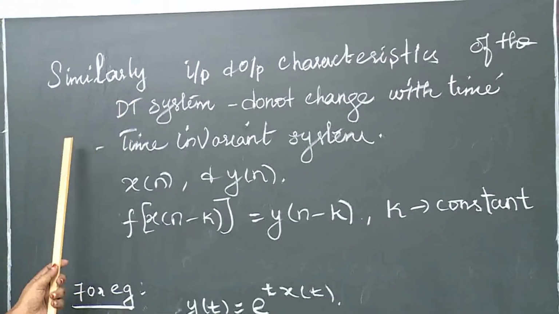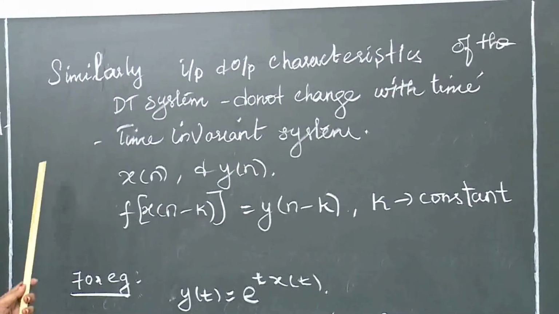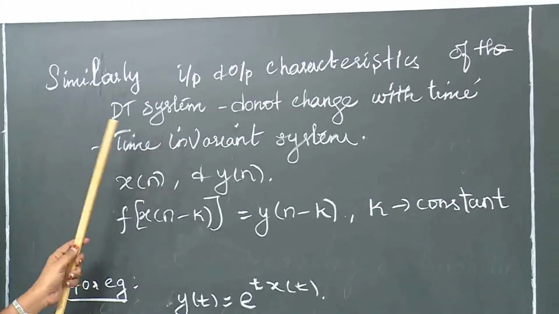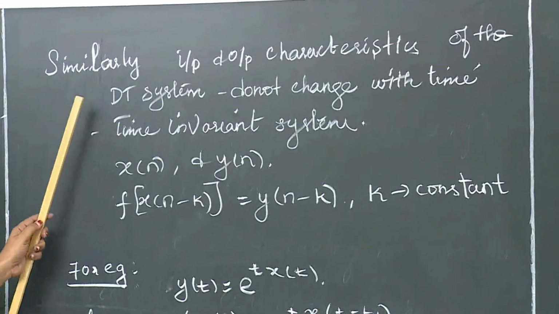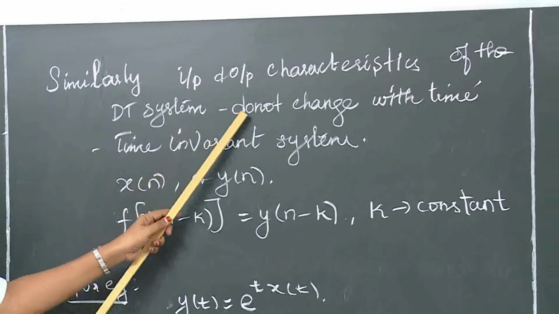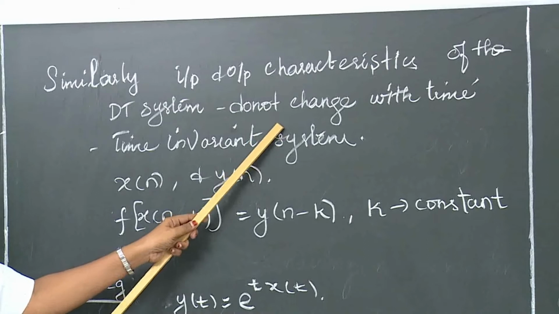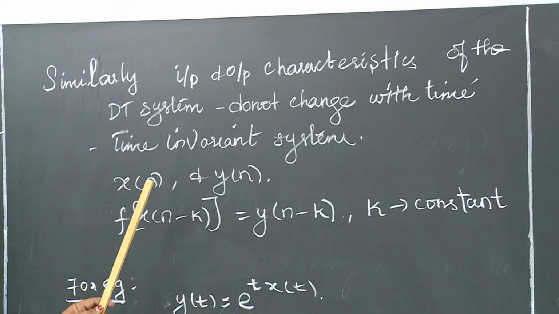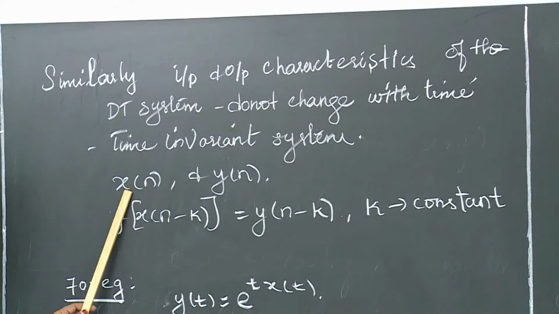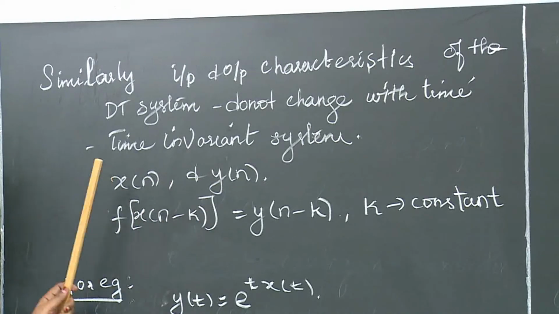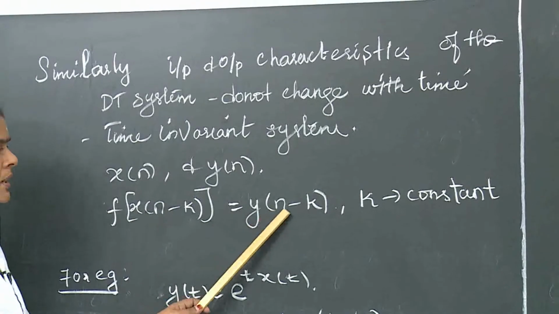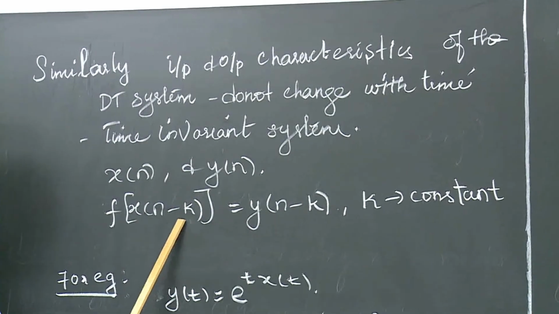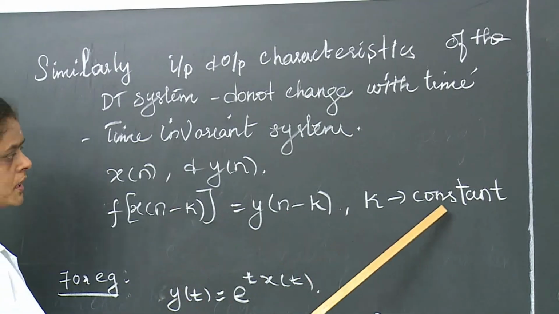Similarly for the DT system, the input output characteristics of the DT system do not change with time, meaning the system is a time invariant system. If they change with time, the system is a time variant system. For input x of n, the output is y of n, so the transformation of x of n minus a is equal to y of n minus a. Here a is the time shift, a constant.